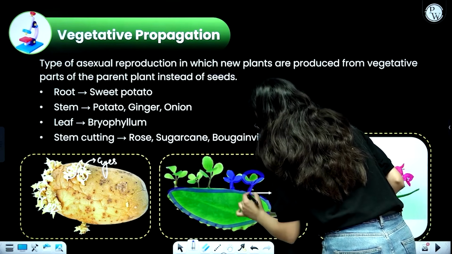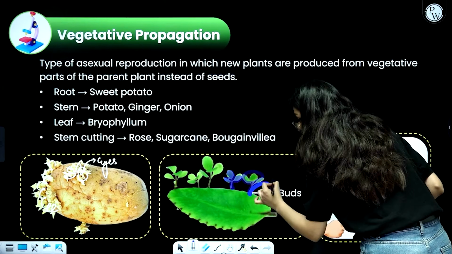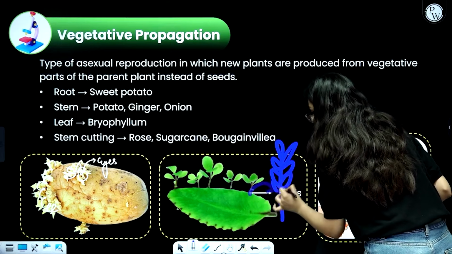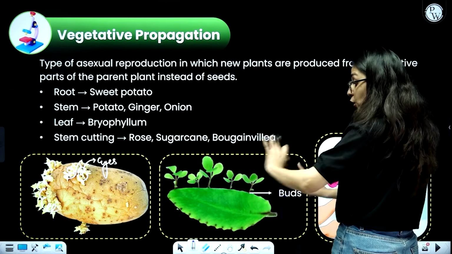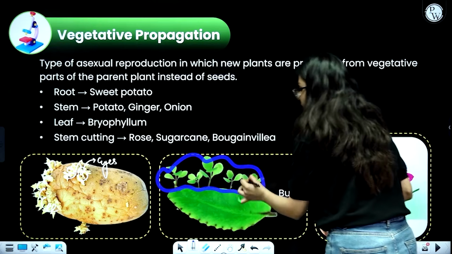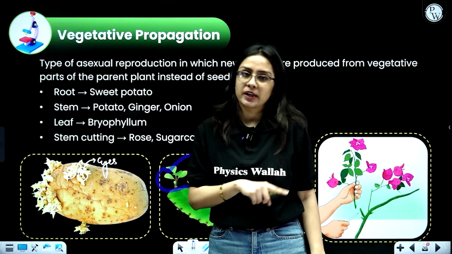Okay, and if these buds fall off and land on the soil, these buds will be responsible for forming a new entire plant. So did the new plant grow from the seeds? No, it grew from the buds. These were the buds, and this was responsible for creating a new plant. So this is also a mode of vegetative propagation.